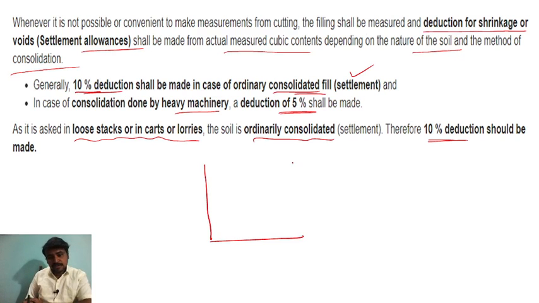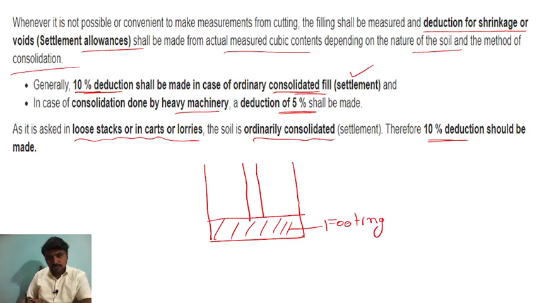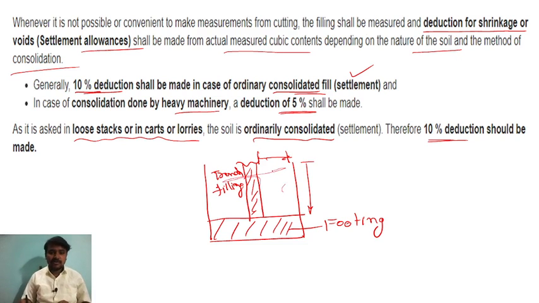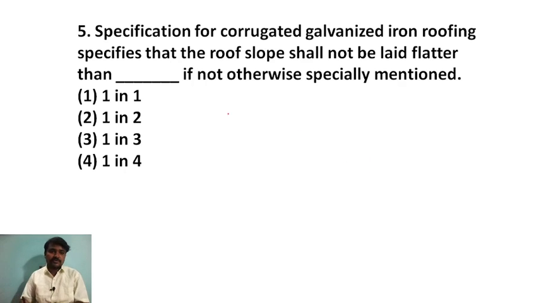Let me show you a clear picture so that you can understand. This is the excavation and this is the footing, and this is the column. After construction, these two places, from here to here and from here to here, are two blank places. When you fill these blank spaces with soil, we call that trench filling. I think you got the point now, right? Next question.